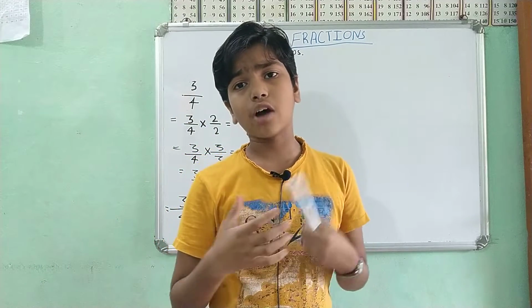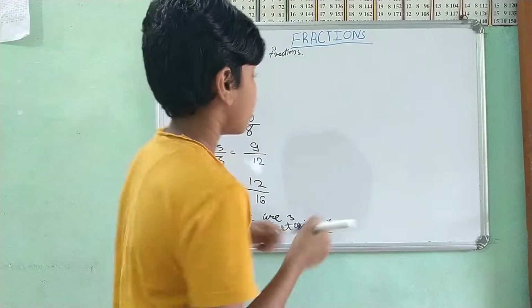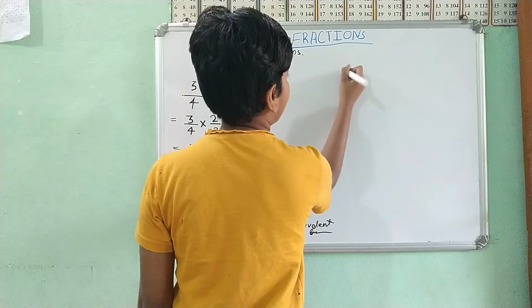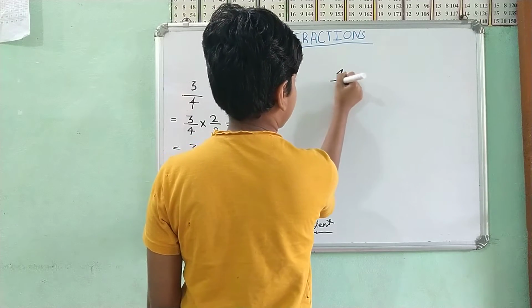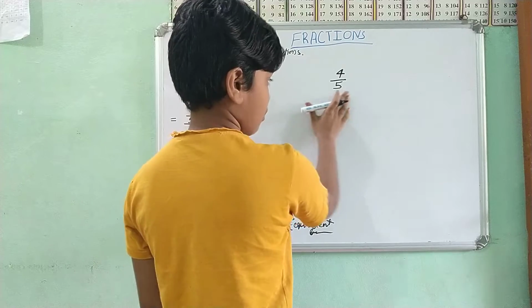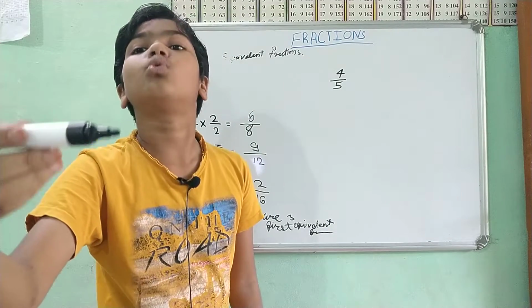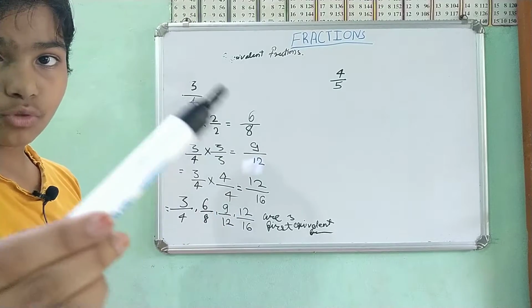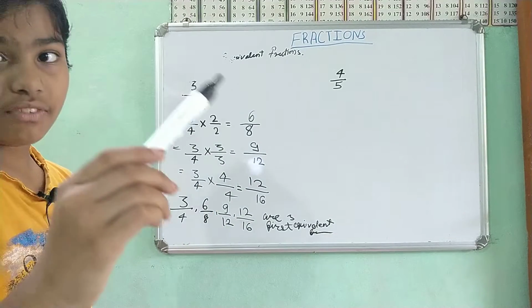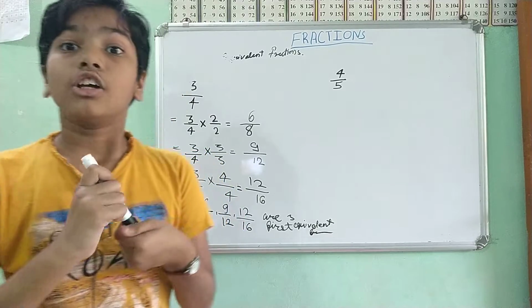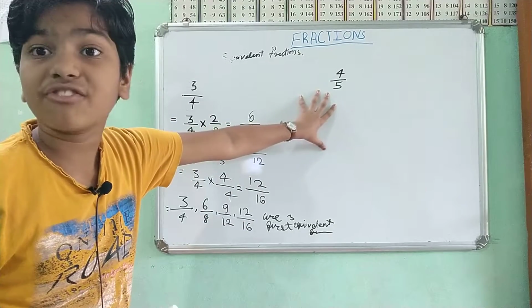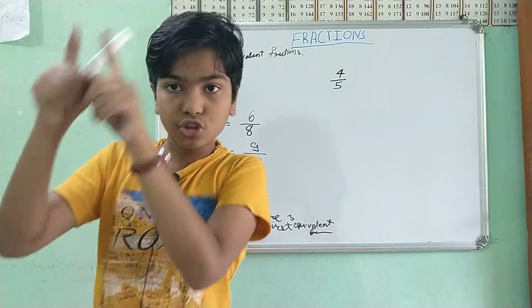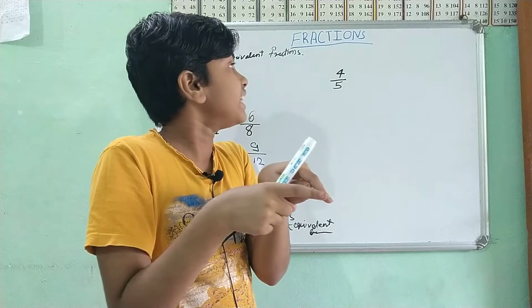Now, it could be any number. Let me take 4 by 5 for example. See, this 4 by 5 I have. Whenever I multiply by 2 by 2, 3 by 3, 4 by 4, the value is not going to change.